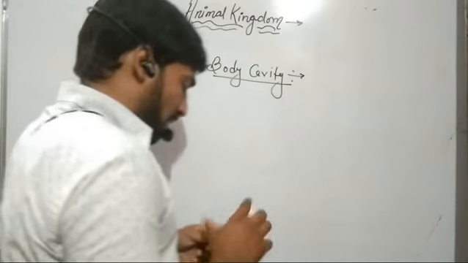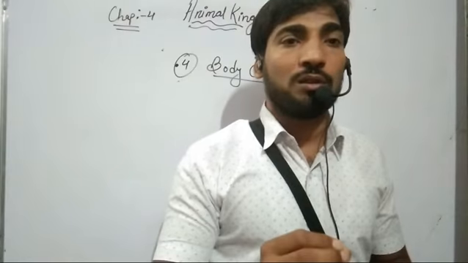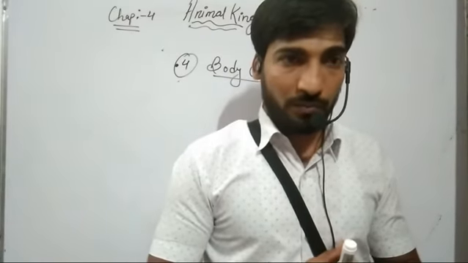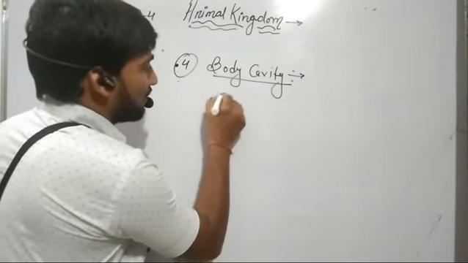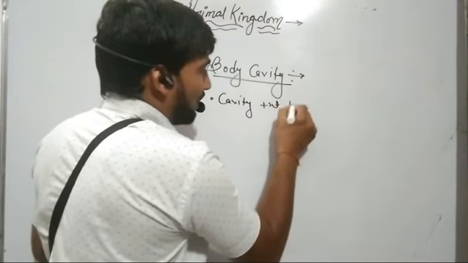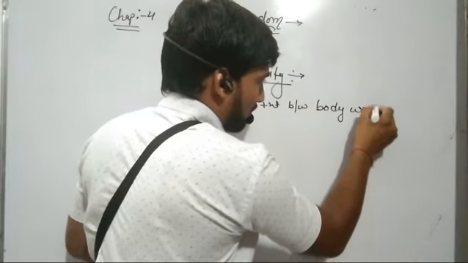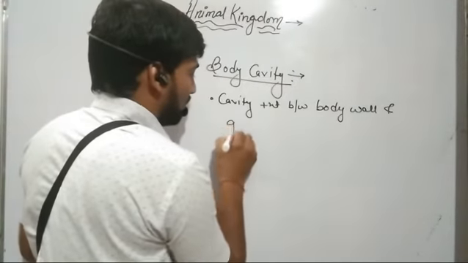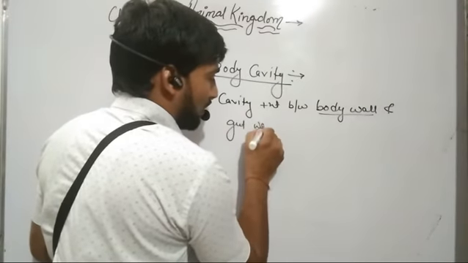The presence or absence of this body cavity plays very important roles in higher organisms. This body cavity is a cavity present between body wall and gut wall.